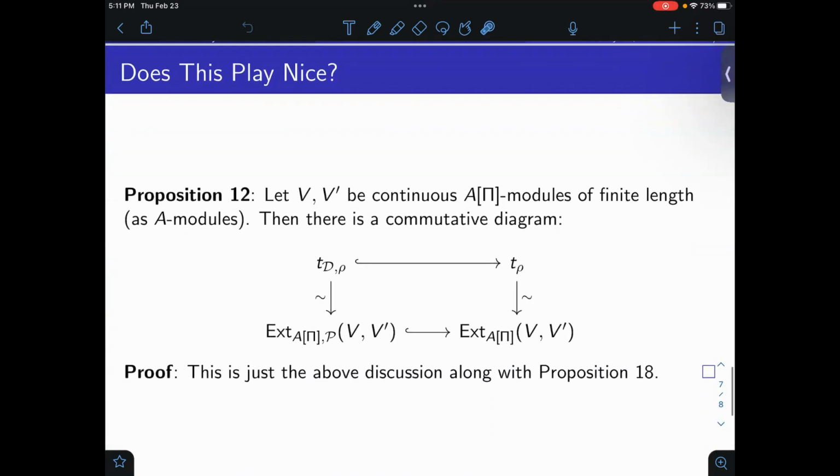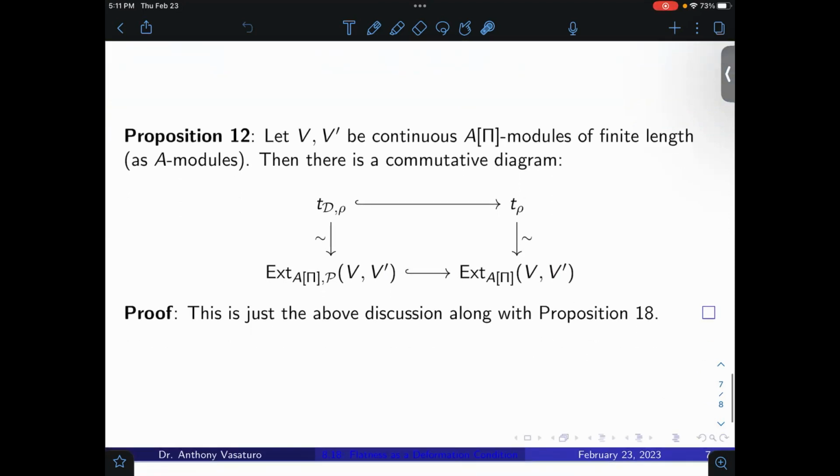Okay, so does this play nice? Do we have a little functorial commuting diagram of inclusions here like we do for H^1? Yes. Proposition 12: let V and V' be continuous A[π]-modules of finite length as A-modules. Then there is a commutative diagram that you expect there to be. T_{𝒟_ρ} sits inside T_ρ. Each of those is isomorphic to some Ext group, the former to Ext_{A[π],𝒫} from V to V', and the latter to Ext_{A[π]} from V to V'. The question is, if you put the natural inclusion on the bottom here, does this diagram commute? And the answer is, of course it does. This is really just the above discussion we had along with proposition 18.